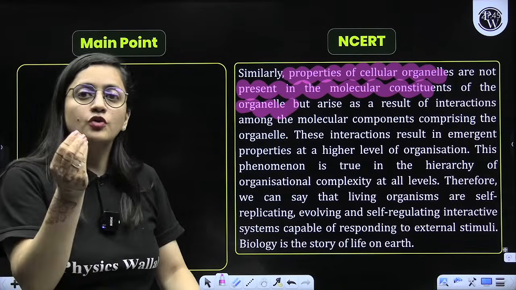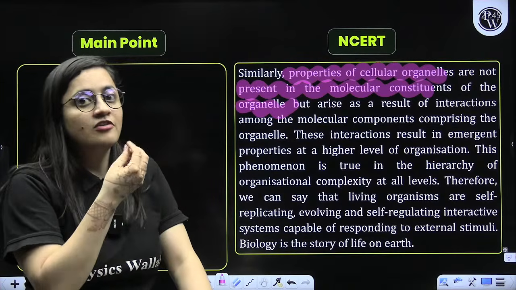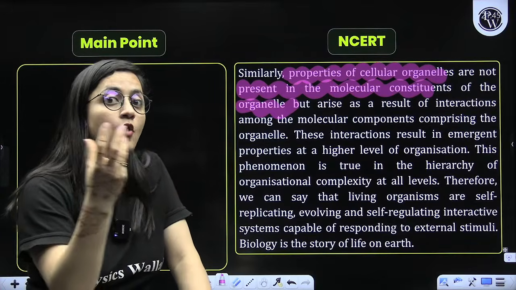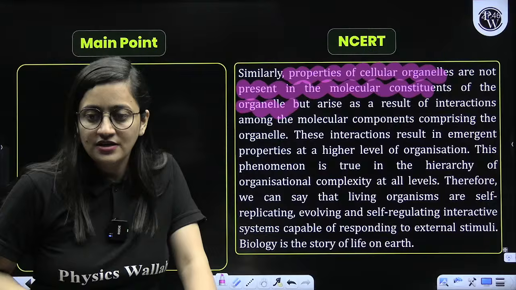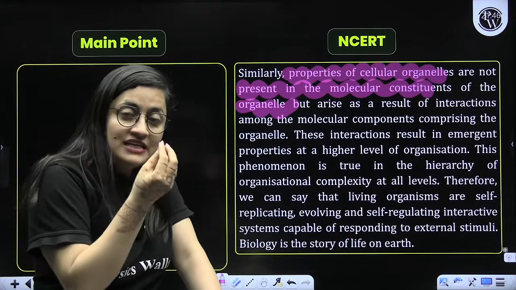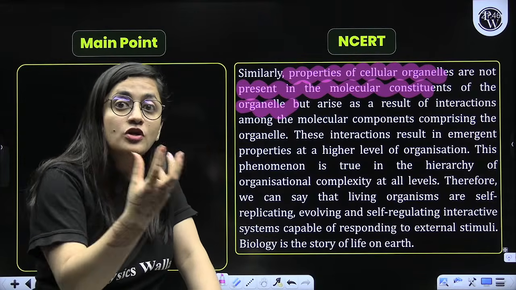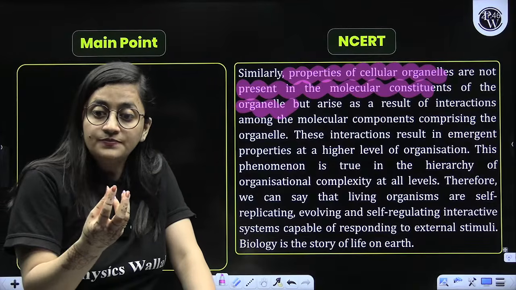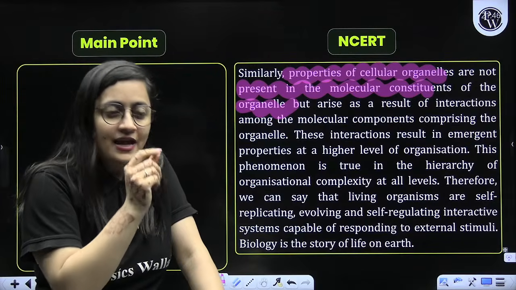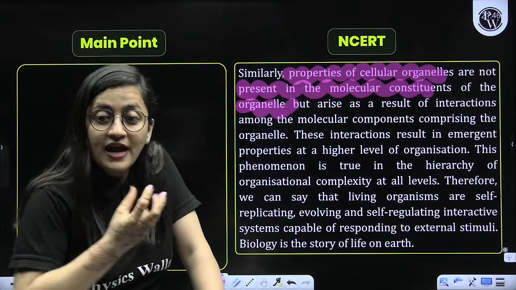For example, take tea. If you taste tea leaves separately, they have a different taste. Sugar separately, a different taste. Milk separately, a different taste. But when you put them all together, you get a different taste, you get that tea. The tea that we prepare is also the result of interaction, with proper boiling time and proper ingredients, and then you get a different taste. So all of that, what is it?